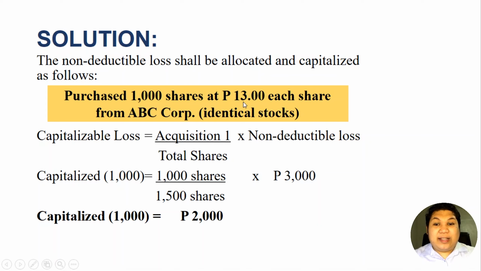By the way, this will not be reflected in the accounting books. This will be reflected in the notes to financial statements. Remember that. In accounting, we do not record this. We will only record a memorandum entry, and this will be presented in the notes to financial statements. This will not be added or presented on the face of the balance sheet. So remember that. That's why there is really a difference between the accounting standards and the tax code, and we will follow in this particular subject the tax code because we're discussing the tax code.